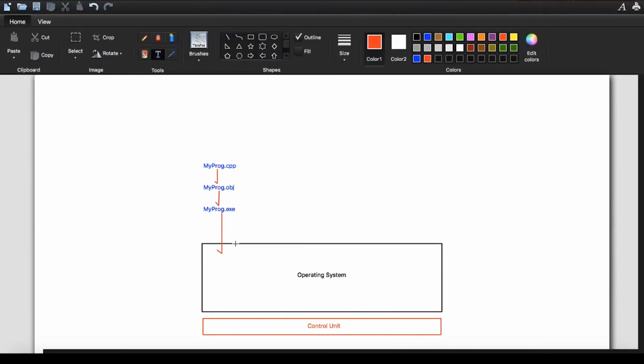So what will the operating system do? The operating system extracts the binary out of the exe and converts it into machine codes. So from the exe, it reads out the binary, that's like the obj file, and then converts it into machine codes. And these machine codes are fed to the control unit, and the control unit will process the same. So this is how your native language C++ will come into action.